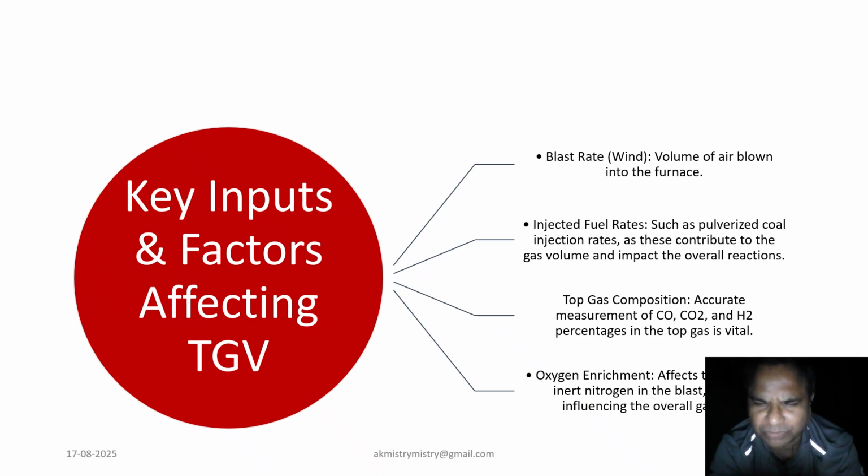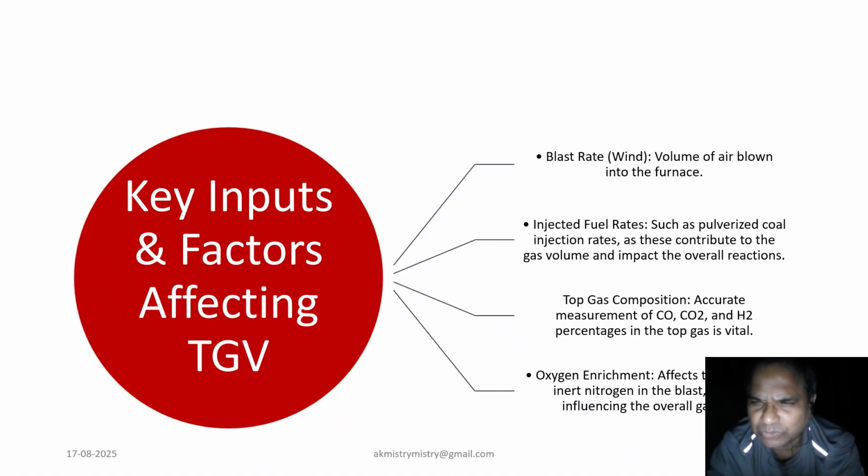Accurate measurement of top gas composition, specifically the percentage of carbon monoxide, carbon dioxide and hydrogen, is also vital. Lastly, oxygen enrichment affects the volume of inert nitrogen in the blast, thereby influencing the overall gas flow.